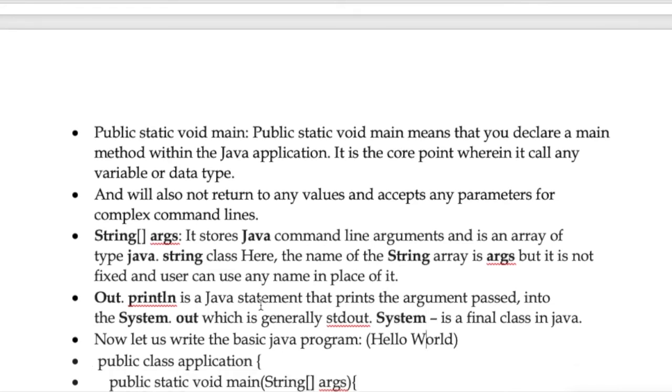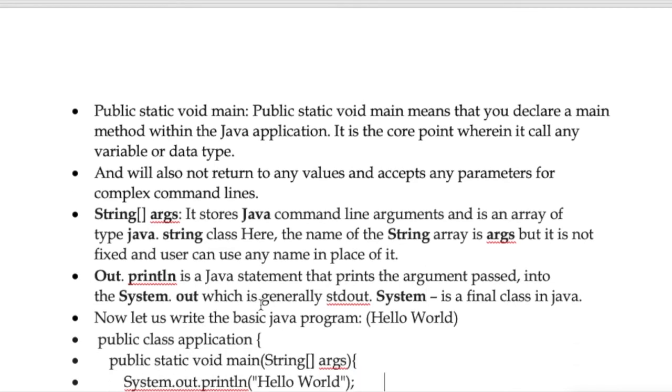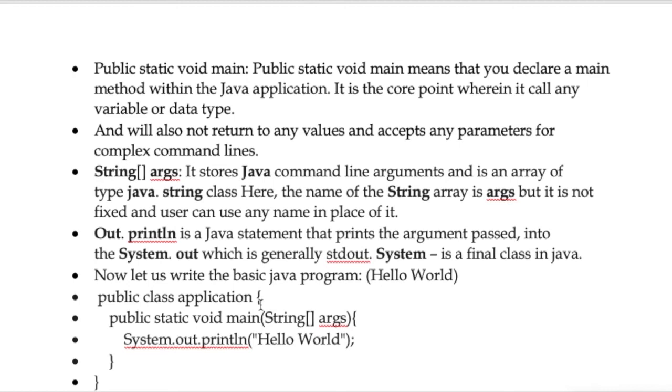Okay, now let us write a basic program. Hello world. Public class Application. You can replace this Application with something like Tutorial, and we are going to open the braces. Public static void main. Here we are going to declare the main function.